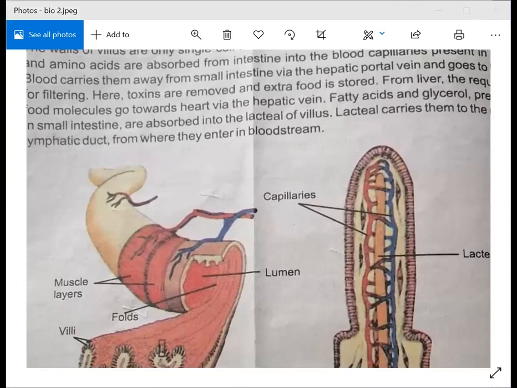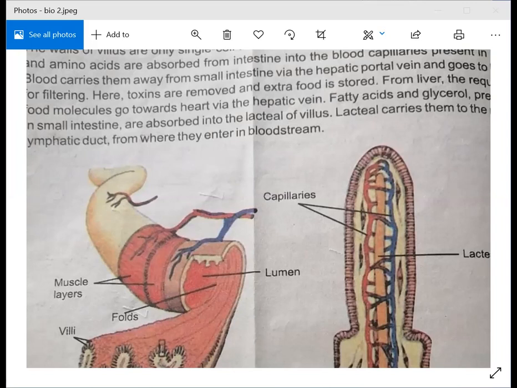Okay, students, I was explaining to you how food is absorbed in the small intestine. So first I will explain what is happening in the villi. In the villi, there are circular folds in the inner wall of the ileum. I have told you duodenum, jejunum, and ileum are the three parts of the small intestine, and the ileum is the last part, in which the villi are present.